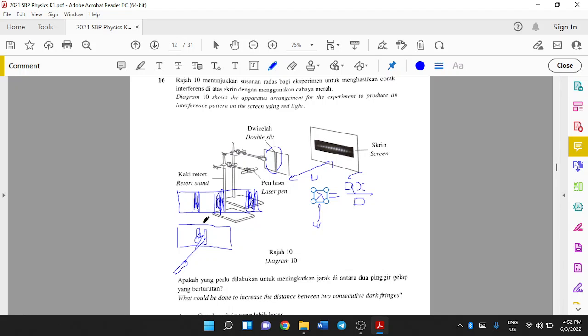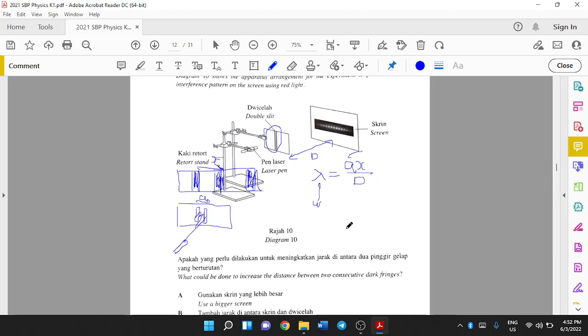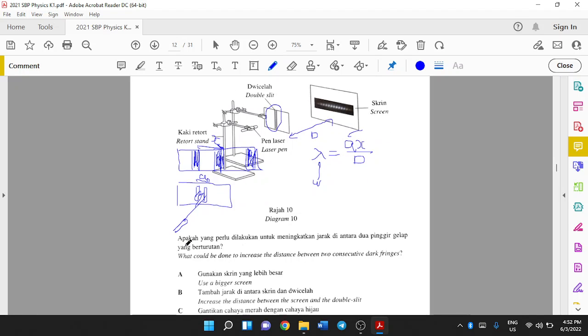The distance between the two holes is a, and the distance between two consecutive dark fringes is x. So this is your formula: lambda equals ax over D. What could be done to increase the distance between two consecutive dark fringes?